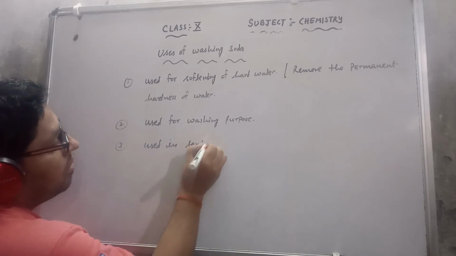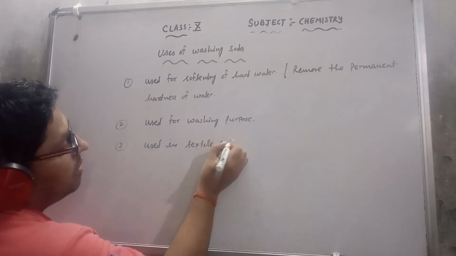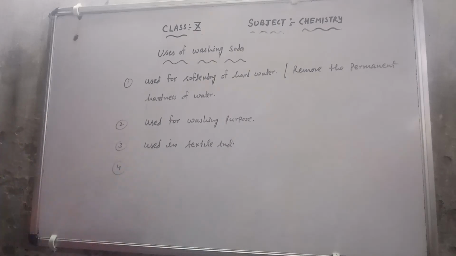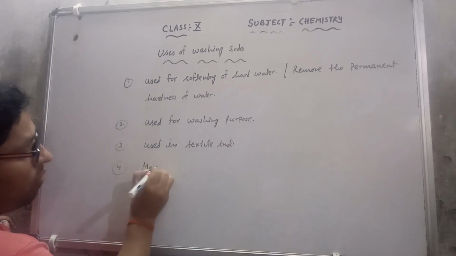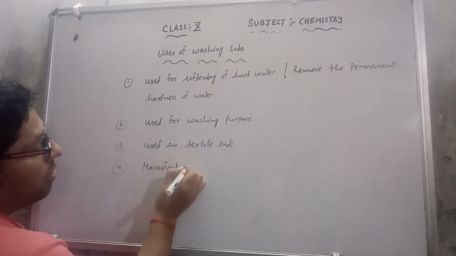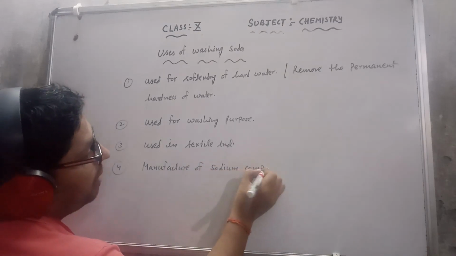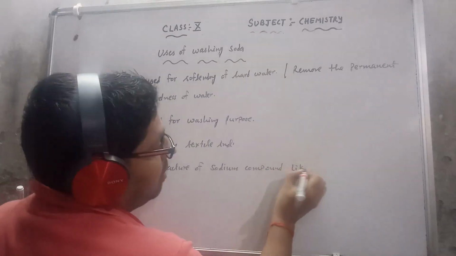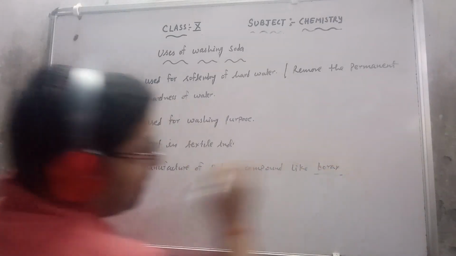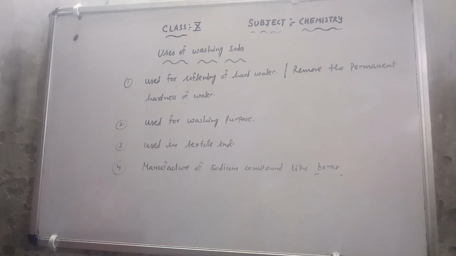Used in textile industry. Fourth point is it is used for manufacture of sodium compound like borax. This is a sodium compound. And next, we can use it as a reagent in the laboratory.